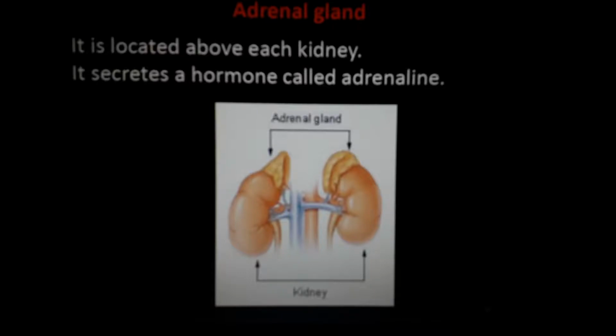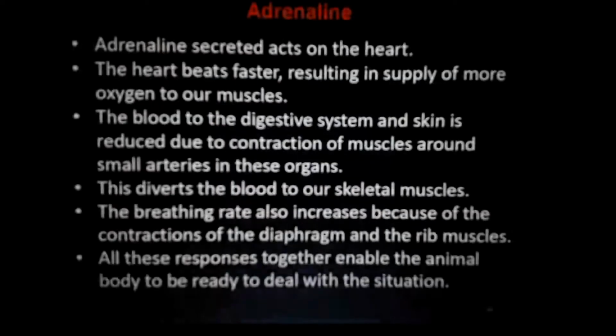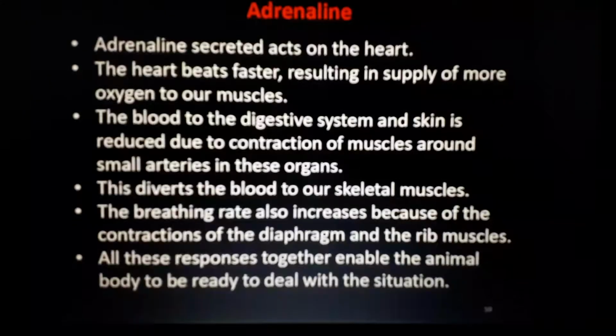And at the same time, there are some other organs in our human body, for example liver, stomach, excretory system, alimentary canal and all. At that time, they do not need that much supply of blood. Understand? At that time, if you want to fight or flight, if you want to run away from that place, which part of our body must move fast?